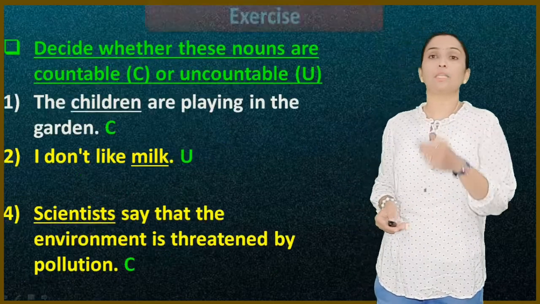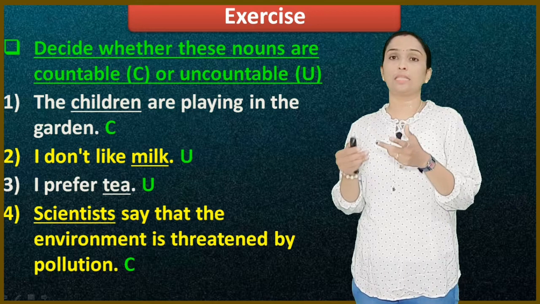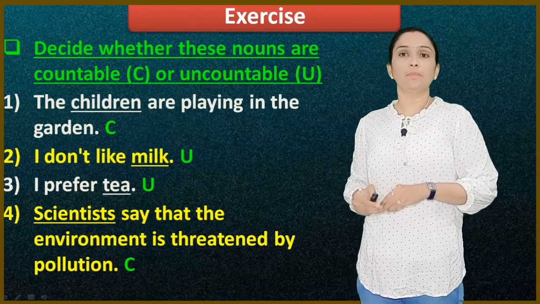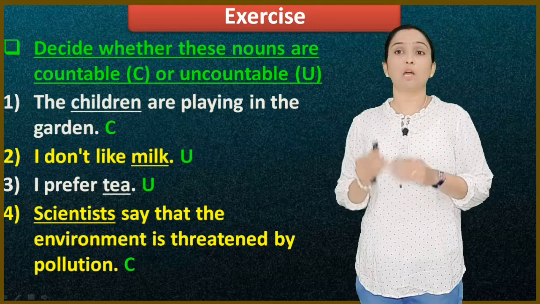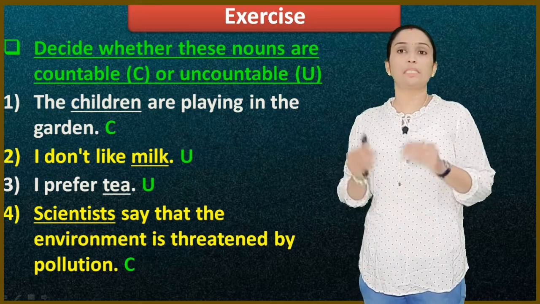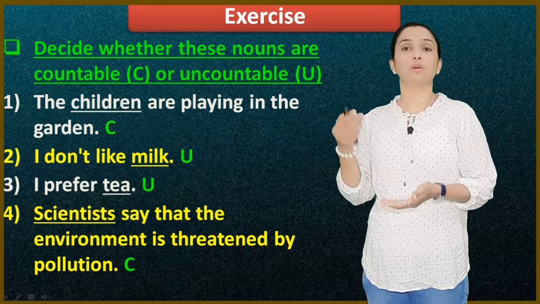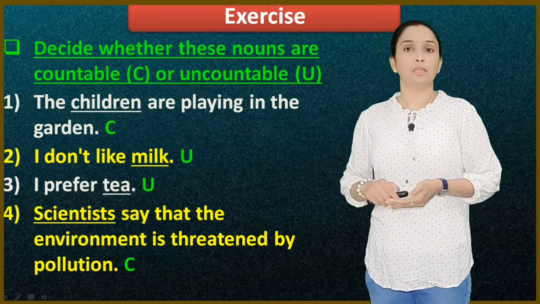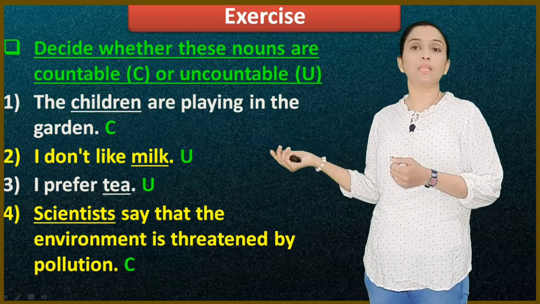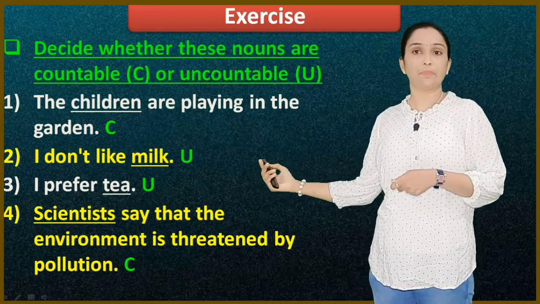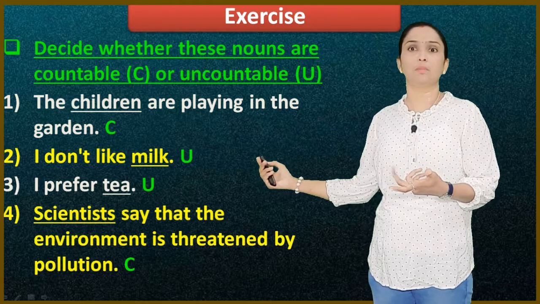So let us see some examples, the exercise, and we will get a clear idea. First one: decide whether these nouns are countable or uncountable. The children are playing in the garden. It is countable. Children, it is a plural form. We can easily identify it is a countable noun. I don't like milk. Milk is uncountable. I prefer tea. Tea, uncountable.